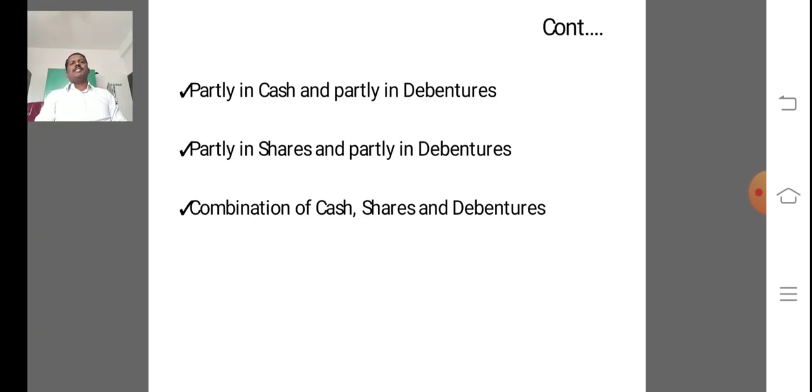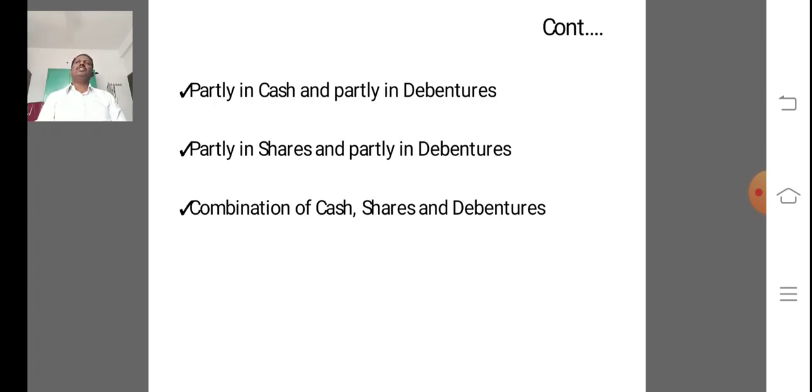So, the purchase consideration may be discharged by the purchasing company in any of the following ways. There are 7 ways depending upon the problem: completely in cash, or in shares, or in debentures, or partly in cash and partly in shares, or partly in shares and partly in debentures, or a combination of cash, shares and debentures.